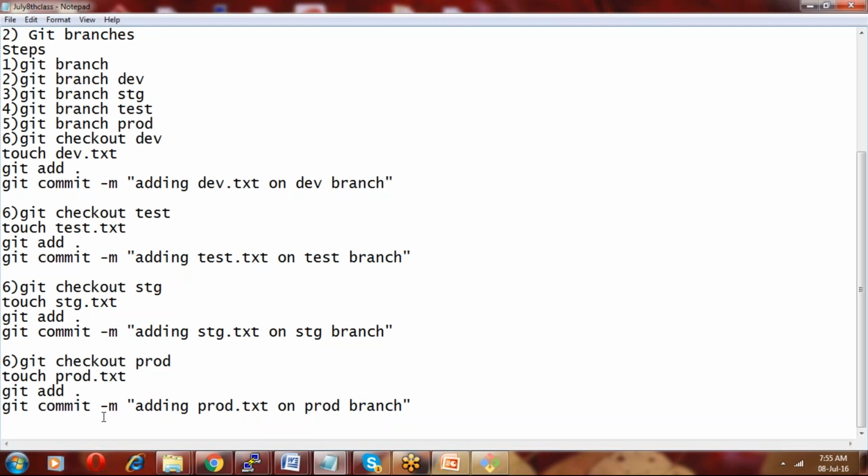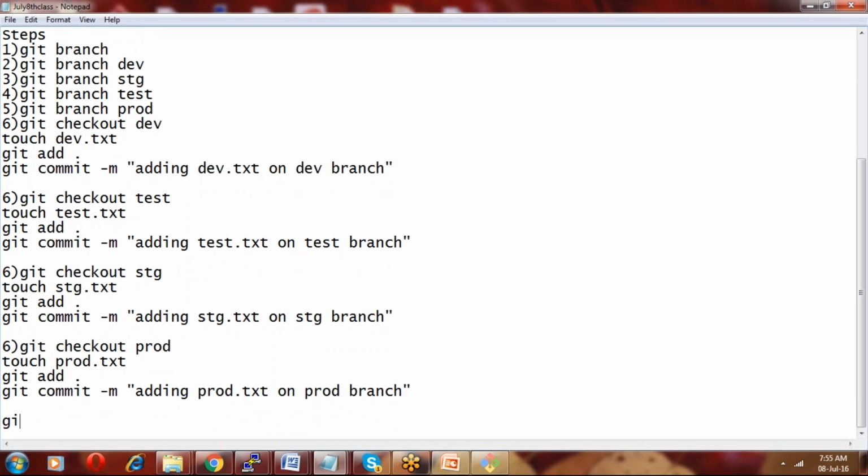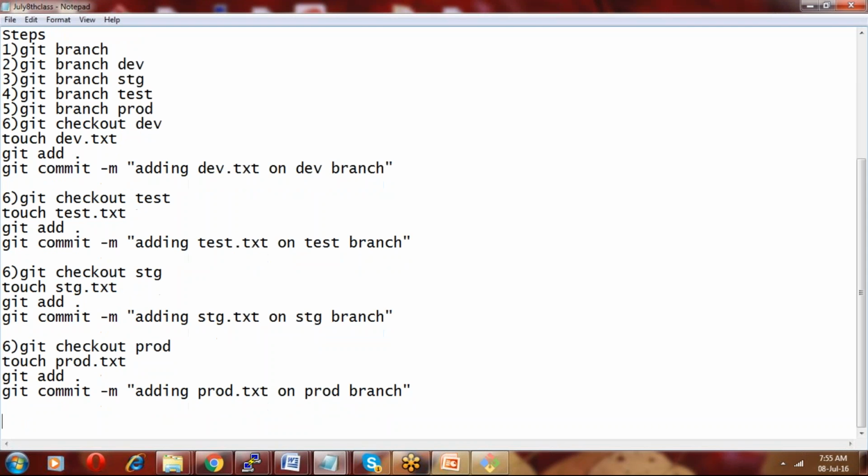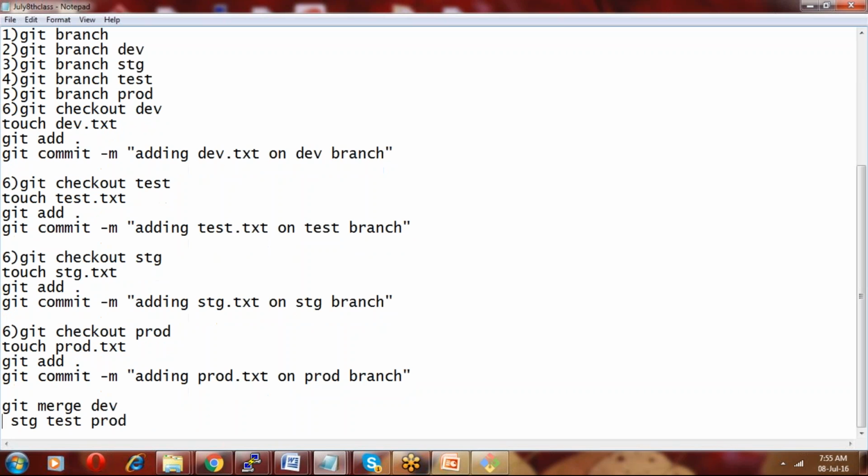Once it is done, we just git checkout and then git merge dev, stage, test, and then prod.